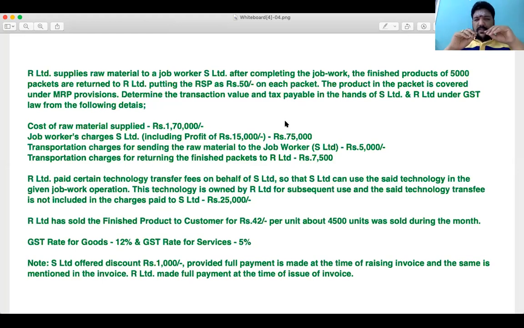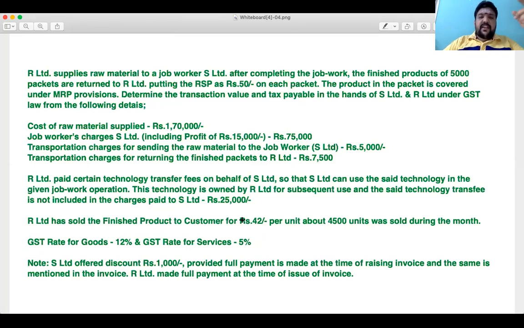So I just want all of us to be a little comfortable with this problem. Two reasons. As I earlier mentioned, this is a pet problem from an examiner's perspective. The only change I made in the problem is these two additions: the price at which R Limited sold the finished goods, and the rate of tax. These two are my modifications, but otherwise, it's the same problem.